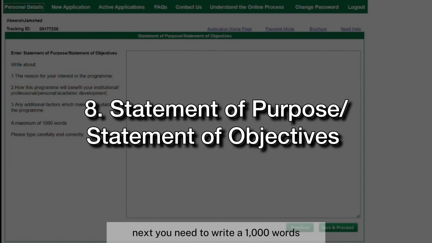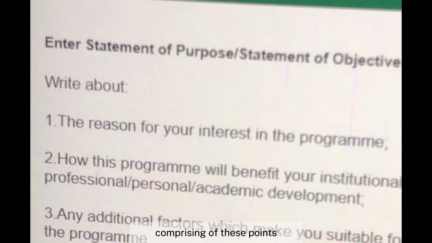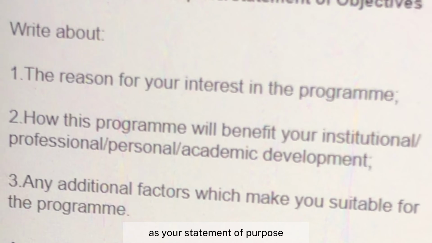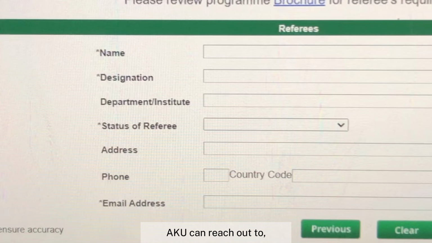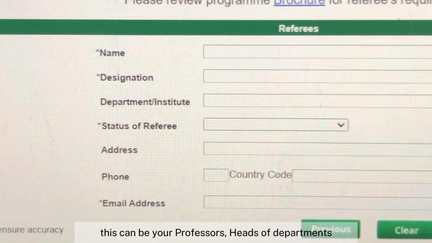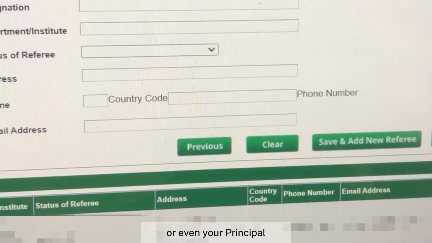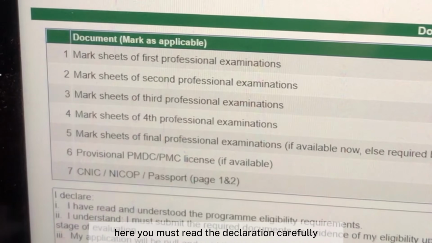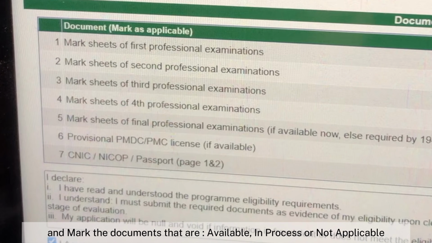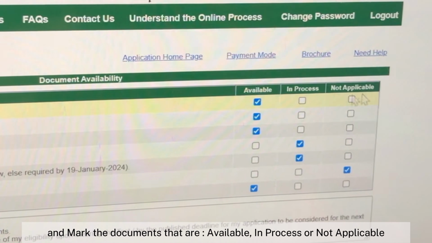Next, you need to write 1,000 words comprising of these points as your statement of purpose. Referees are basically the people AKU can reach out to in case they want to dig into your professional backgrounds. This can be your professors, head of departments, or even your principal. Here, you must read the declaration carefully and mark the documents that are available, in process or not applicable.